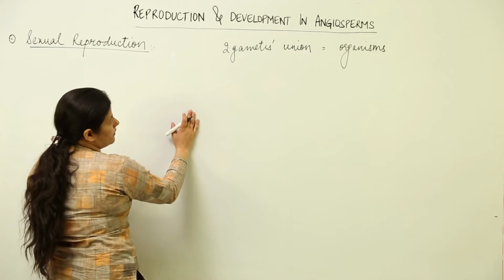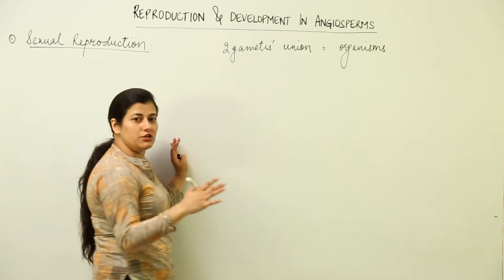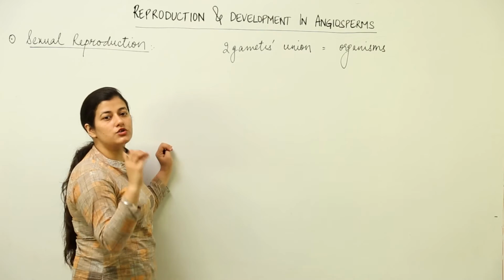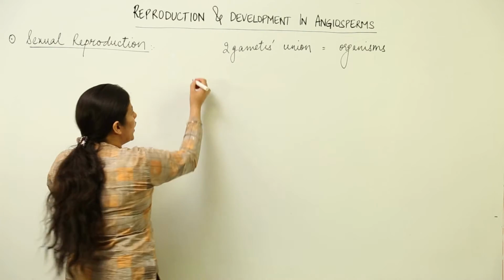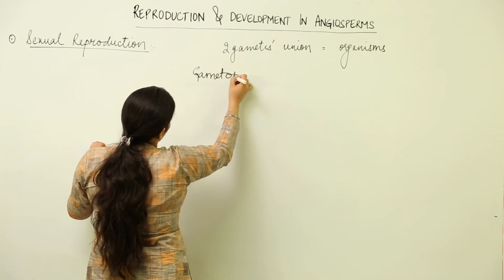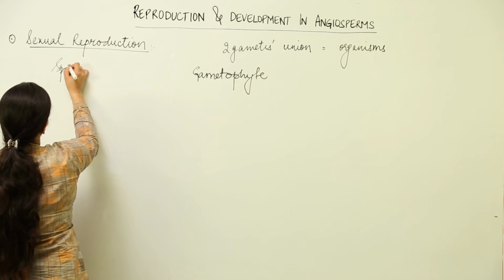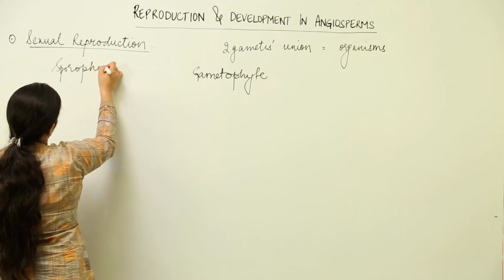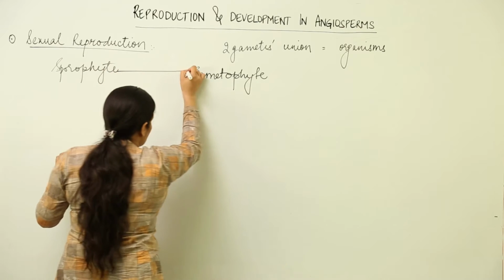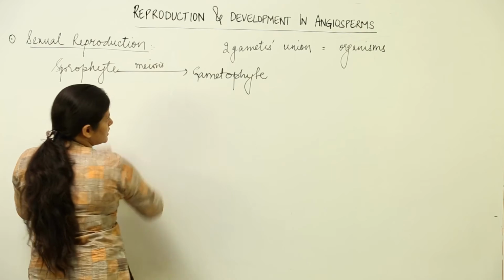When we talk about the process of fertilization, as I told you, in the angiosperms the sporophyte gives rise to gametes within the gametophytes. From the sporophyte, that is the typical plant body, the gametophyte is formed when there is meiosis in certain cells.